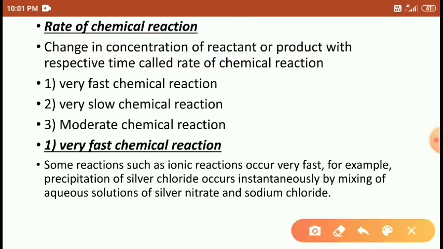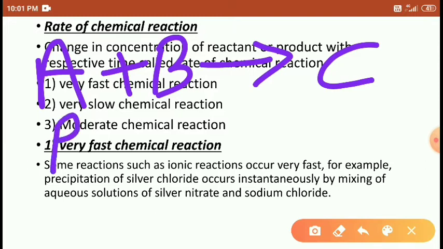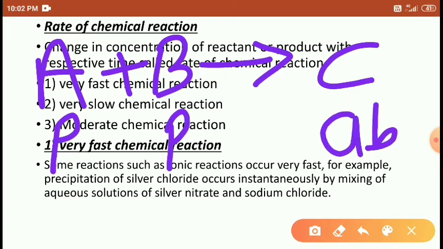When chemicals A and B react with each other to form product C, initially A concentration is present, B concentration is present, and C concentration is absent. When A and B react with each other, A disappears and B also disappears.